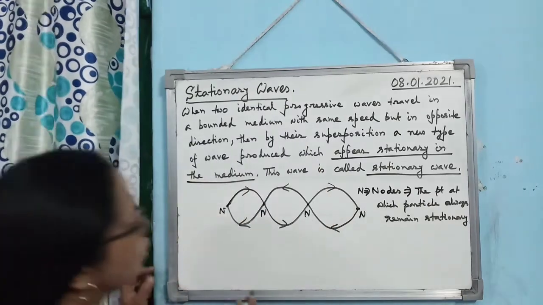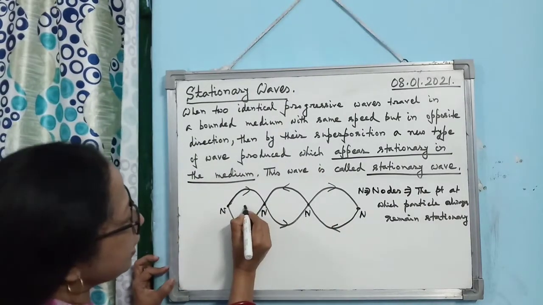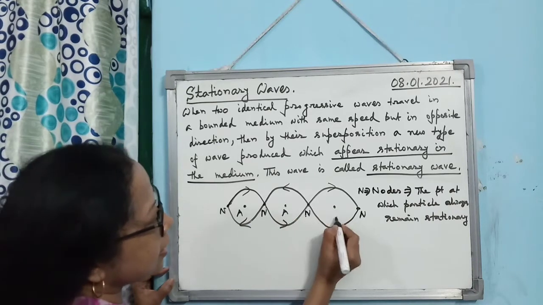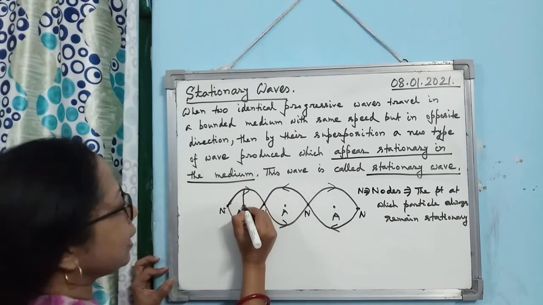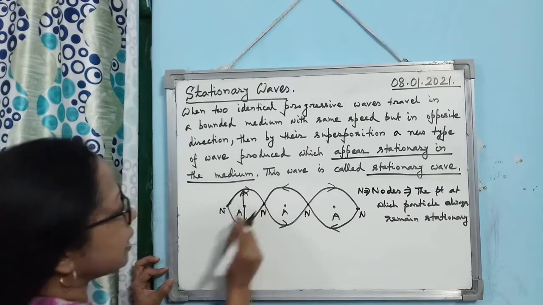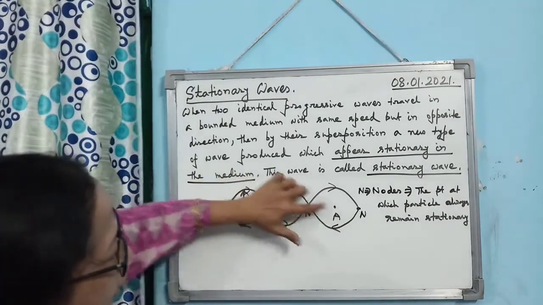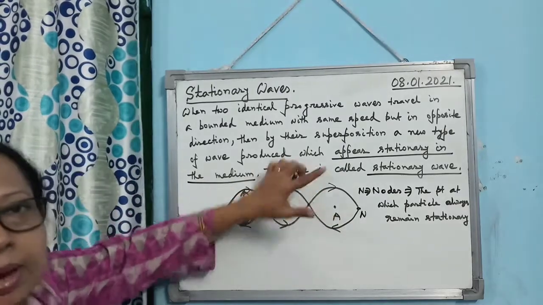Now, look at these two points. If you consider the particles at these positions, the particle can vibrate with maximum amplitude.